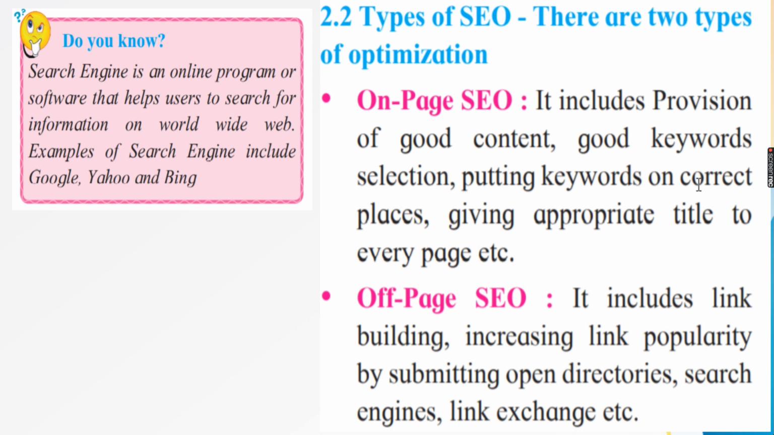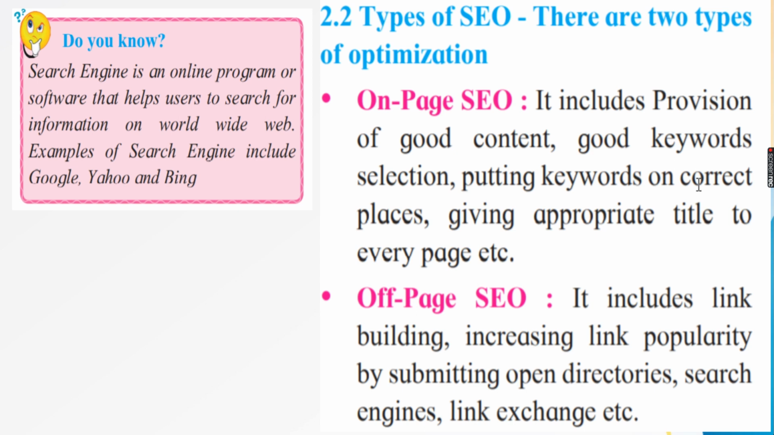So I talked about on-page SEO. I hope you understood. On-page SEO is all about coding and using good keywords and good titles, which must be relevant to the user and added appropriately in the coding. Off-page SEO. Off-page SEO includes link building, increasing link popularity by submitting to open directories, search engines, and link exchange.